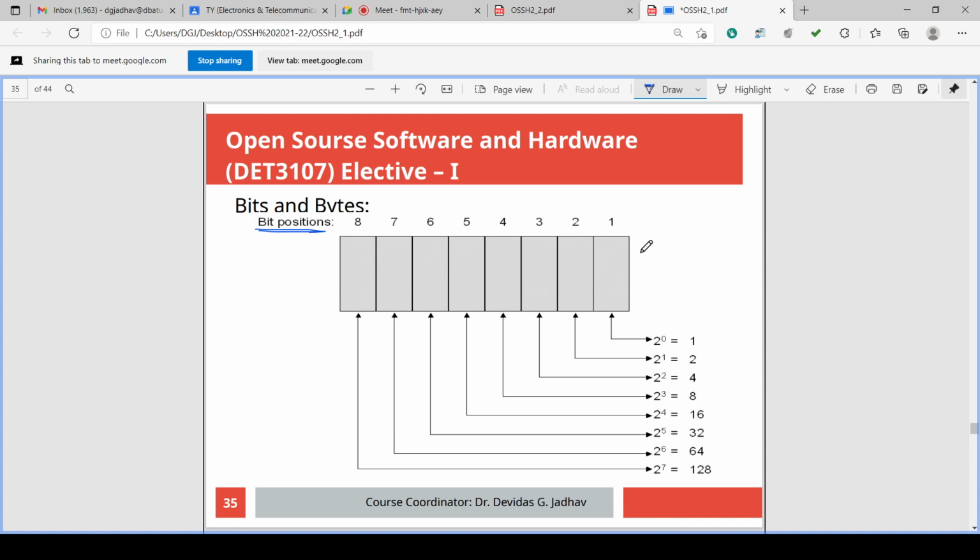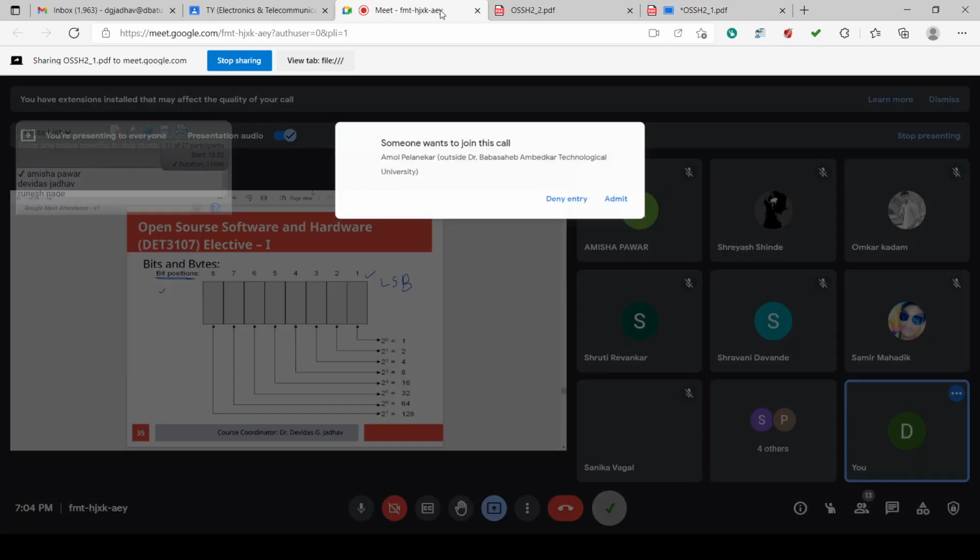So on this side we can say is the rightmost side, isn't it? This is the leftmost side. We start writing from the left side and we end writing the line on the right side. So the rightmost bit position is the LSB, least significant bit.